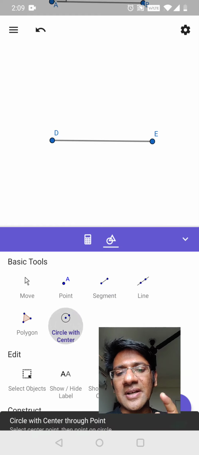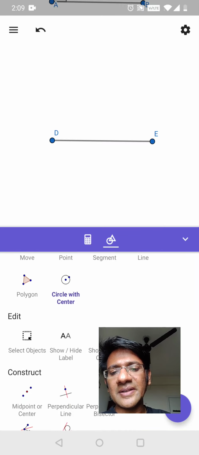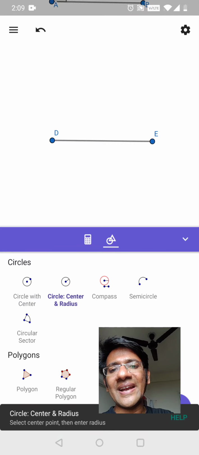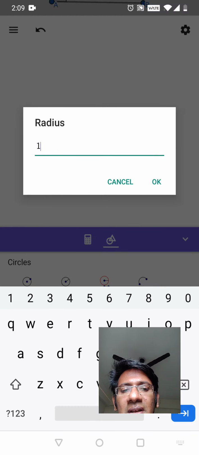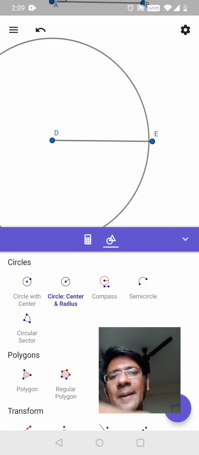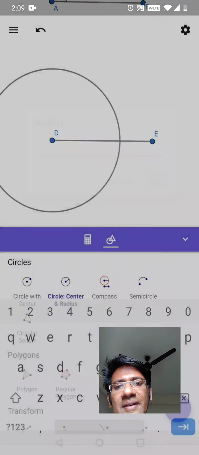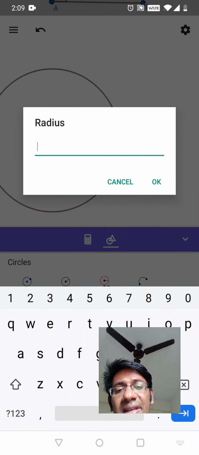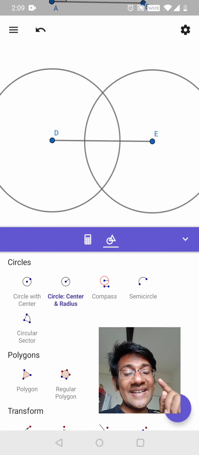I will first pick a circle. I am saying draw a circle with center, but then I'm going to pick one more option here. Go down. It says draw a circle, center and radius. I'm going to click D. So at D as a center, I'm going to draw a circle of 10 radius. Okay, perhaps I'll undo. I'll make it even smaller, maybe 8 radius or 7 radius instead. And I will pick E again, and at E I will construct one more circle of this distance. So the radius is 7, centers are D and E.